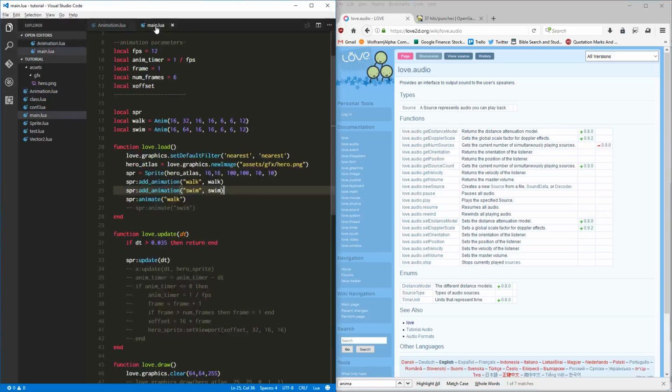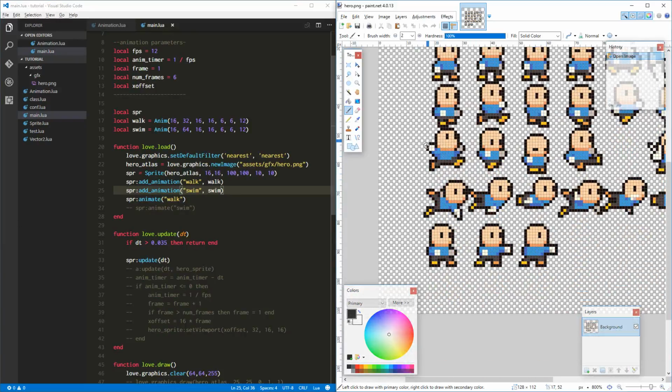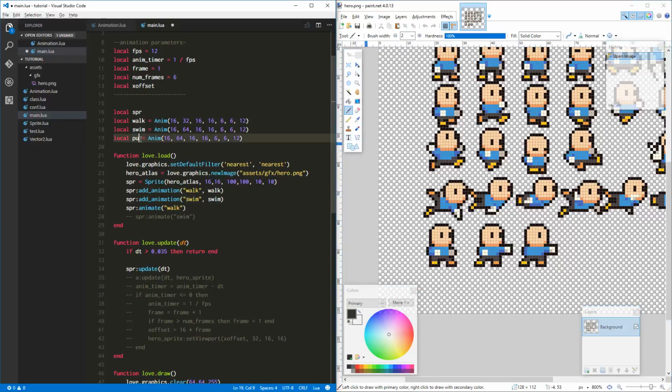So, what I thought would be fun is we'll pull up the little guy that we pulled off of opengameart.org, and he's got this little punch animation. So let's add a punch animation to the little guy sprite here. The punch animation is going to be at 80 because we were at 64 here, and we moved down 16 more. Since he is 16 tall as well as 16 wide, we're going to move straight down here, and that's at position 80 pixels from the top.